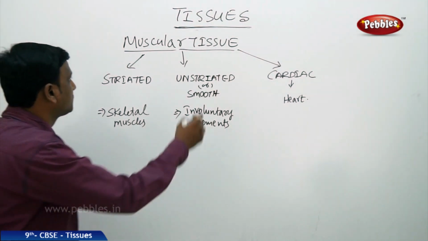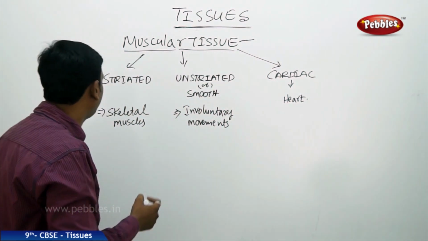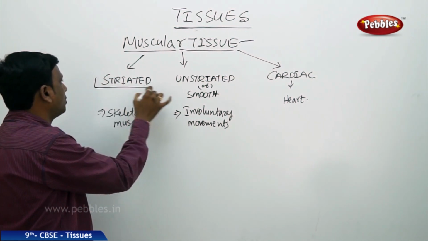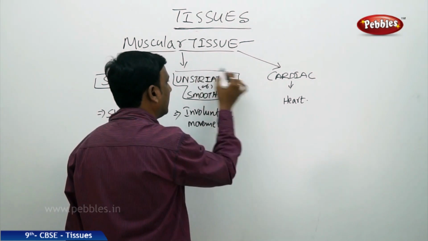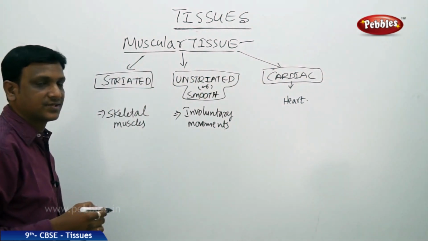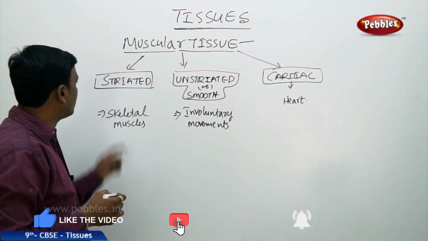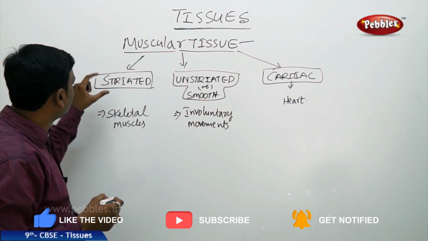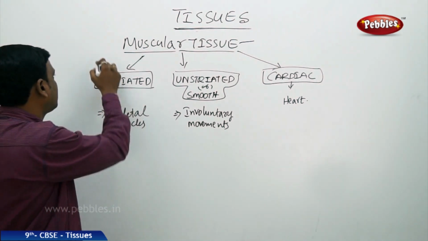Now let us look at the muscular tissue. Here we see three different types of muscular tissue. One is striated, unstriated and cardiac. So what is the term striations? Striations are bands. If you observe the structure of striated muscular tissue, you find striations. Striation means bands.